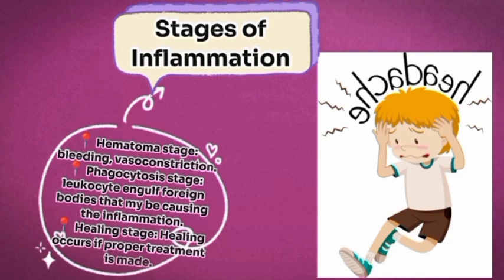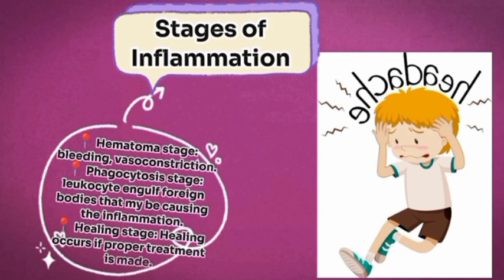As for the phagocytosis stage, it is mostly about white blood cells moving to that area. You get, that is white blood cells, also known as the leukocytes. They move to that area, and mostly they move with blood. They move to that area to engulf foreign bodies there in order to prevent an infection.